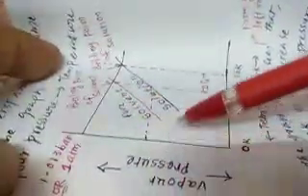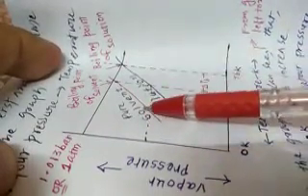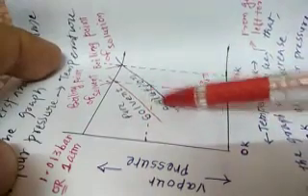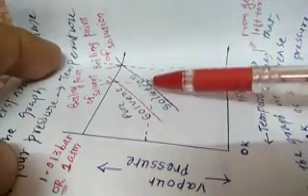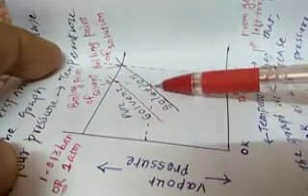You can see here that I have drawn a graph of vapor pressure on the y-axis versus temperature on the x-axis. Here we will start our journey from 0 Kelvin temperature. We will observe the pure solvent, and the solution in which we add some solute to the pure solvent.